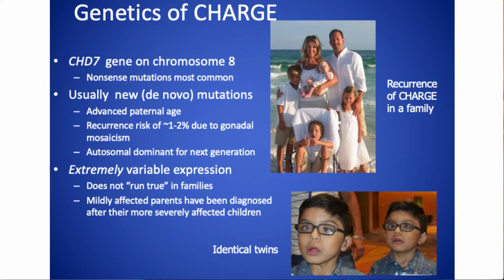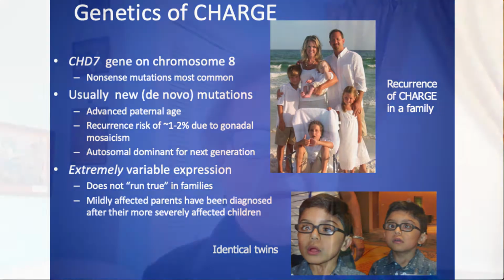Most of the time, these mutations or variants are de novo, and that's a term that means new. And what we mean by that is that the baby with CHARGE is the first one in the family to have that change in the CHD7 gene. That means it wasn't inherited from either parent. It was a change that occurred usually in the sperm or the egg that went to make that child, and it's not something that's running in the family. We see this with other conditions that are inherited this way.